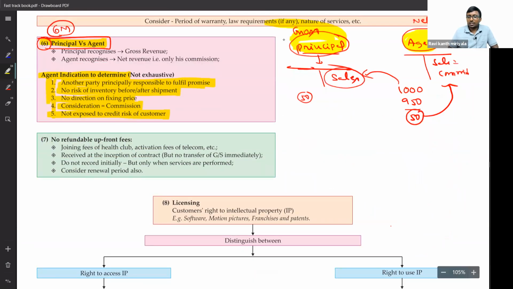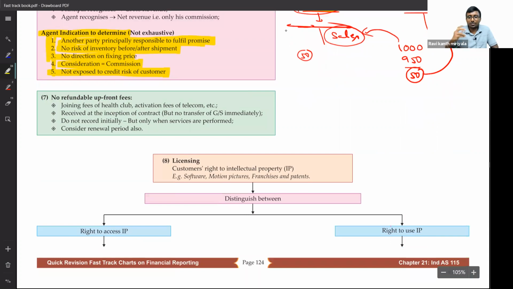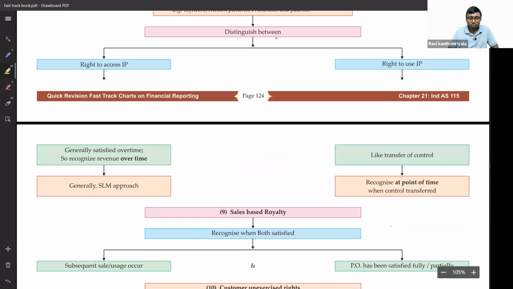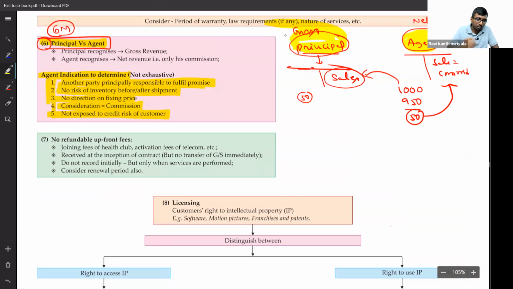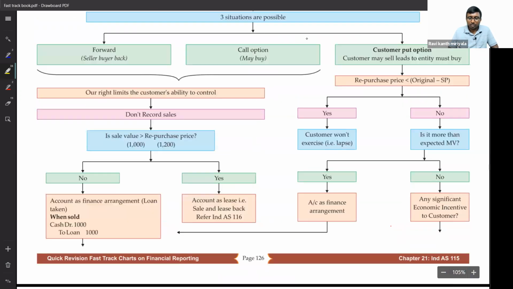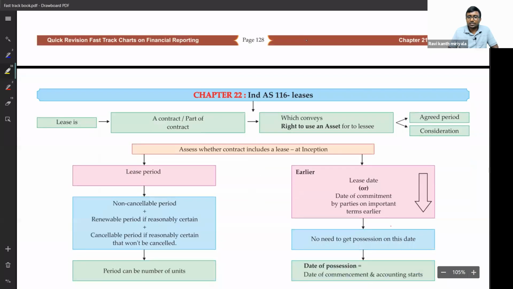I know it is difficult to remember a lot, but you don't have a choice. That's why, if you are studying at the last minute, it is going to be difficult to remember so much. This point is important. I have discussed only 2-3 specific points. To that extent, if you remember, it will be sufficient.